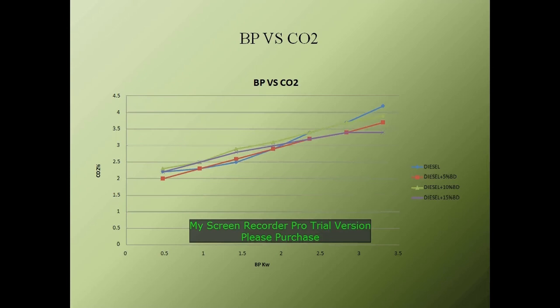This is the graph of brake power versus carbon dioxide. In this graph, emission is low for used crude oil 15%, then the other 5%, 10% and base diesel. This is because used crude oil 15% has complete combustion compared to the other three, due to the oxygen content.